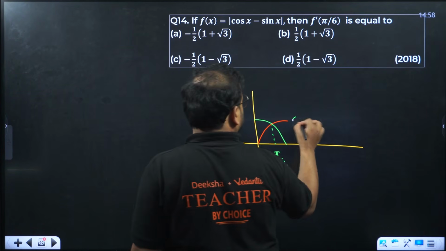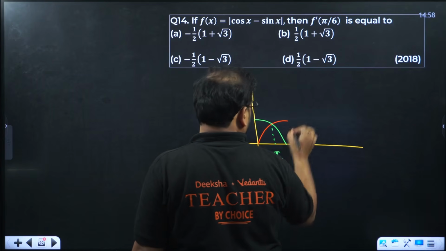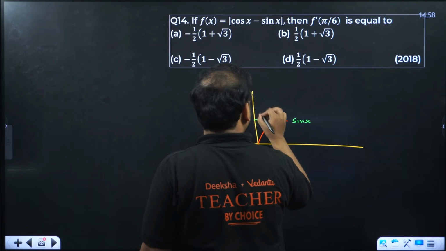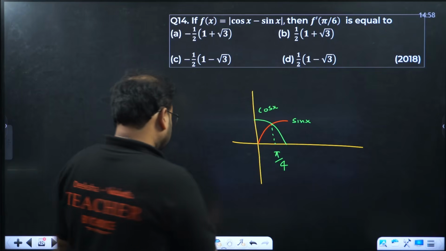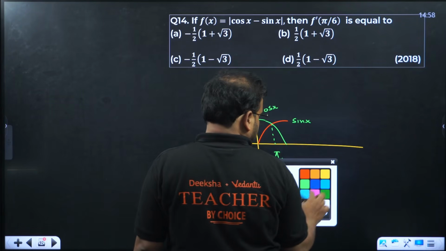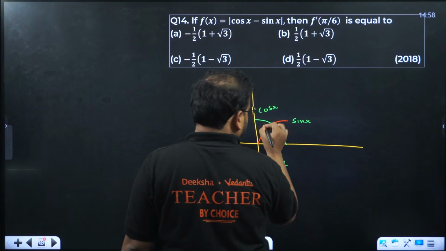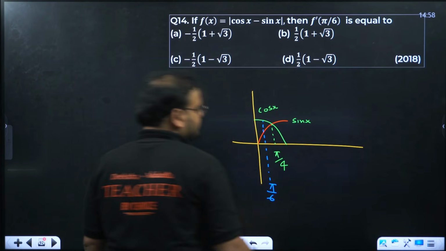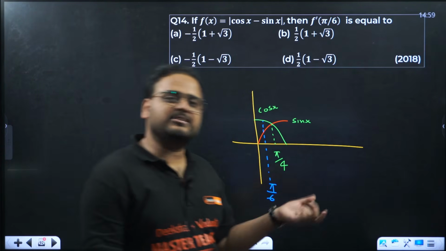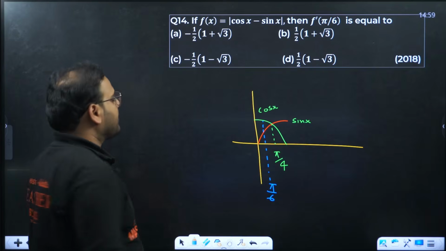Let me show you. This is sin x and this is nothing but cos x. So pi by 6 is over here, before pi by 4. Pi by 4 is 45 degrees, pi by 6 is 30 degrees. So before pi by 4. Look carefully.